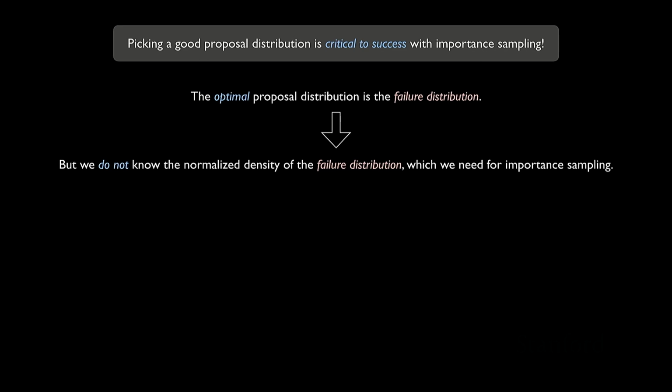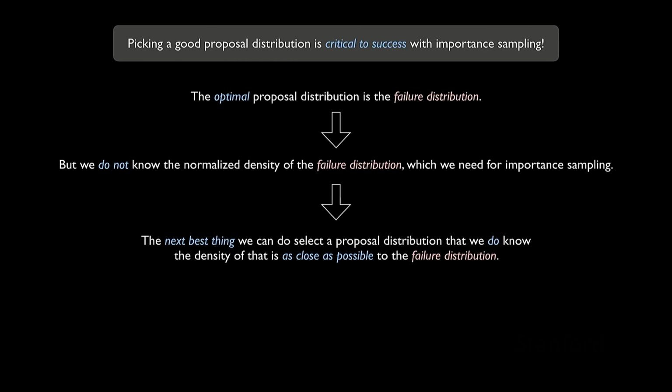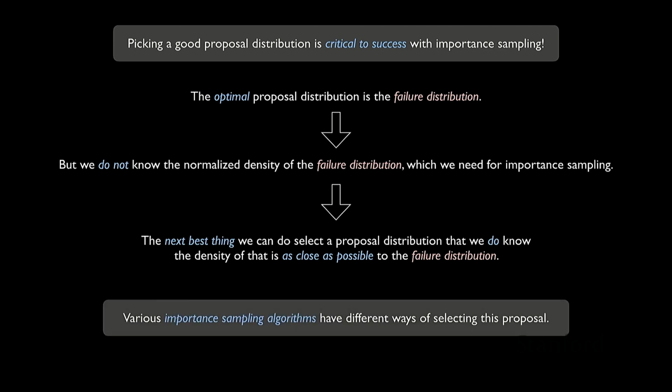So that led to this line of thinking, which was that the optimal proposal distribution is the failure distribution, but we don't know the normalized density for the failure distribution, and that's what we would need for importance sampling. So the next best thing we could do is try to select a proposal distribution that we do know the density of that's as close as possible to the failure distribution. And that's all the innovation that goes on in all the different importance sampling algorithms that we're going to talk about. So really what these algorithms are trying to do is just pick the best possible proposal, knowing that we can never sample from the optimal one, which is the failure distribution. So how can we pick a proposal that's as close as possible that we do know the density of?